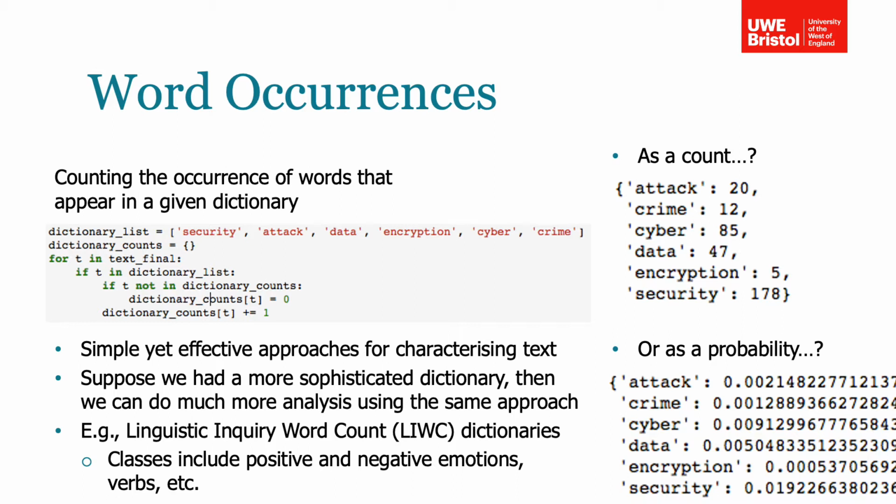Other uses may explore dictionaries such as the Linguistic Inquiry Word Count, LIWC, that is popular in psychology and can be used to identify positive and negative sentiment along with other linguistic features.